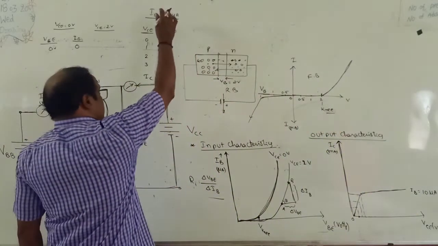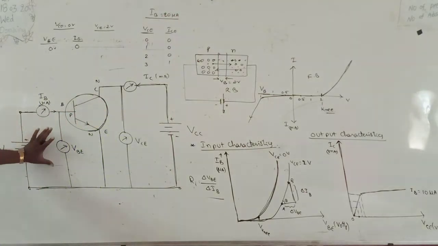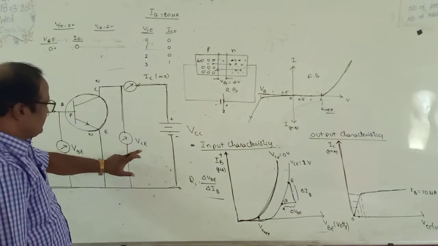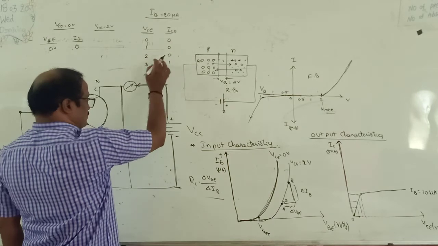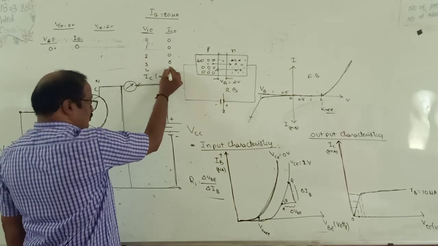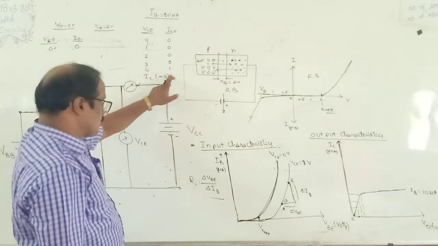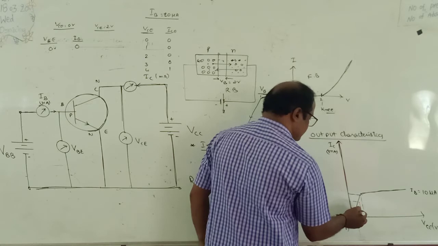Similarly, suppose IB is equal to 20 microamps, and the input current must be kept constant. With IB at 20, again see how IC changes with VCE. At VCE 0, IC is 0, at 2 it is 0, at 3 it is 0, and increasing up to 4 it is equal to 1, at 5 it is 2 and then constant. Again draw a graph like this.